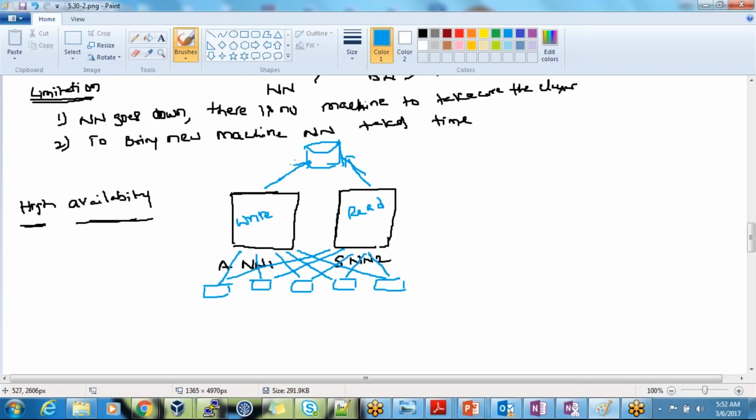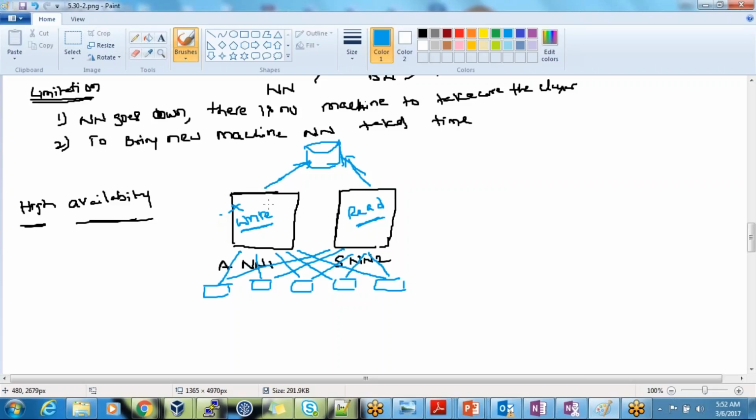So let's assume that one of the persons is off, like a team lead. Your lead is not going to come for the next 10 days or 2 days or whatever it is. So what will you do? Your manager itself will take care of both the works. It means while both are running in the same cluster, one guy will take care of only the write requests, and if anyone comes for a read, he will take care of the request.